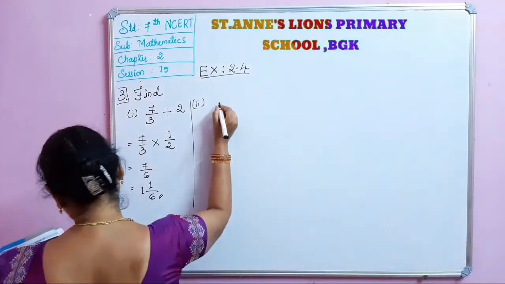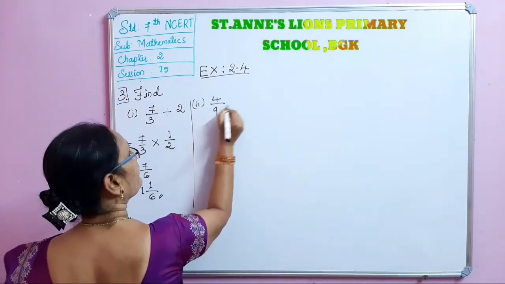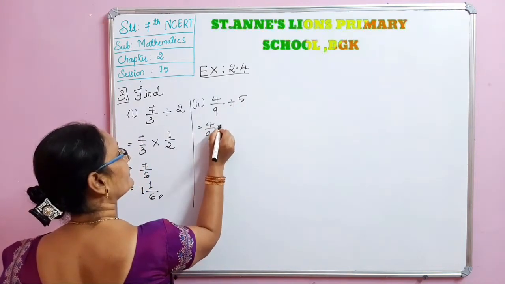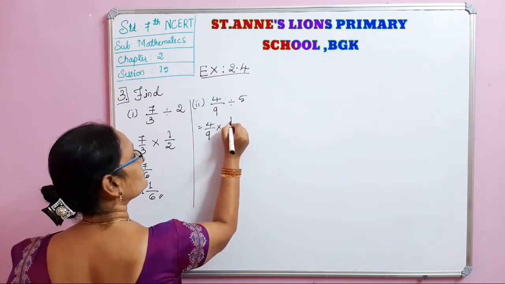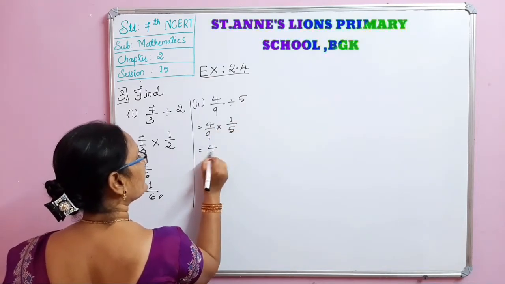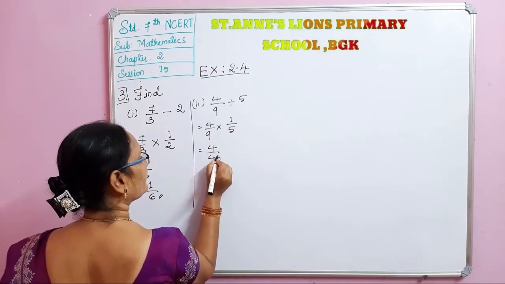Then the second one, 4 by 9 divided by 5. 4 by 9 into 5 by 1, that is 1 by 5. So that is 4 ones are 4, 9 fives are 45.